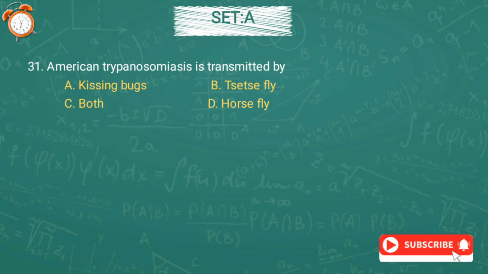Question number 31. American trypanosomiasis is transmitted by option A, kissing bug, option B, tsetse fly, option C, both, or option D, horsefly. And the correct answer is option A, kissing bug.